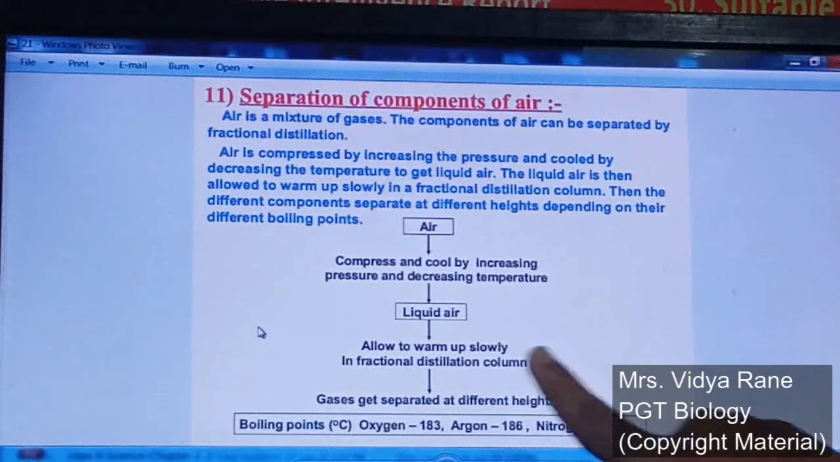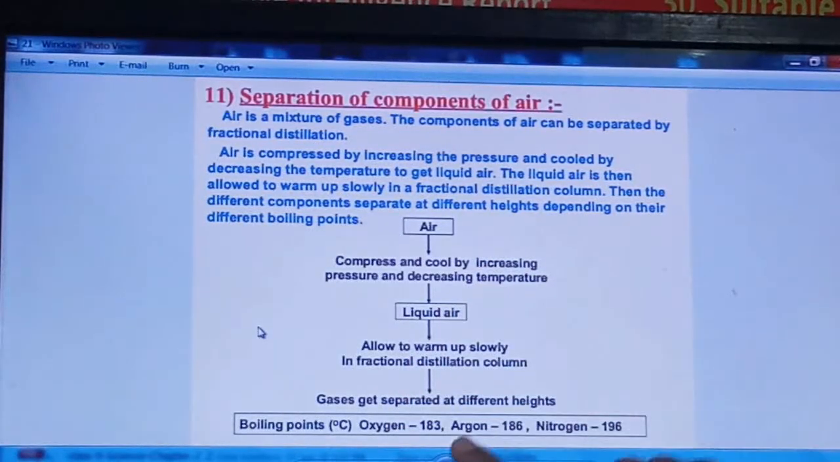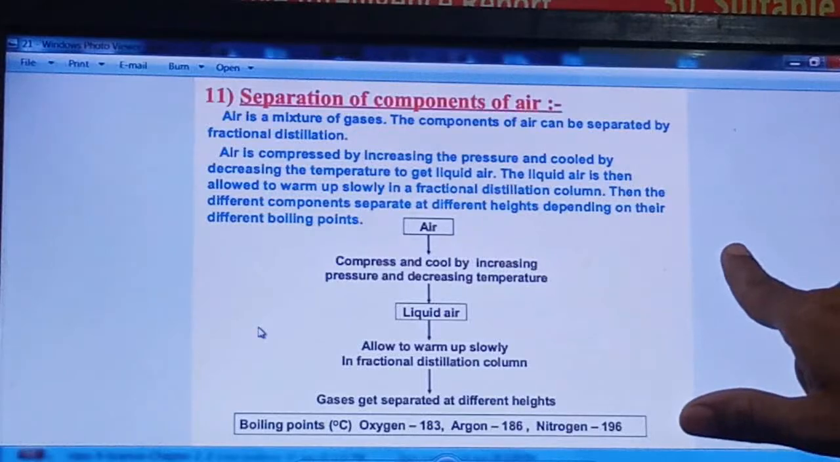And whenever you start to warm up that air, which temperature out of these will come first? As it is in the minus, definitely minus 196 will come first. So at that temperature, as the boiling point of nitrogen is minus 196, the liquid nitrogen will start to convert into a gaseous form. And at this temperature, the nitrogen will get separated from the air.